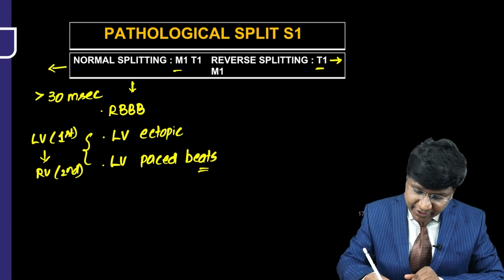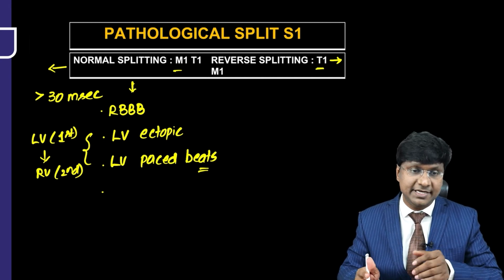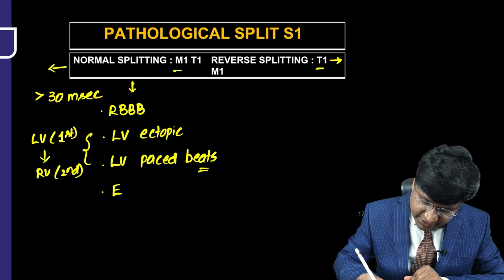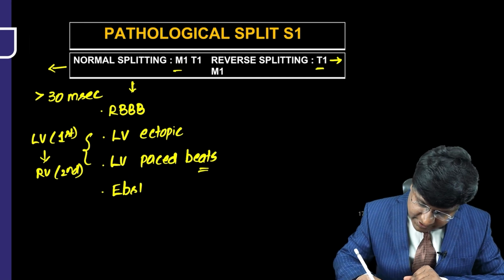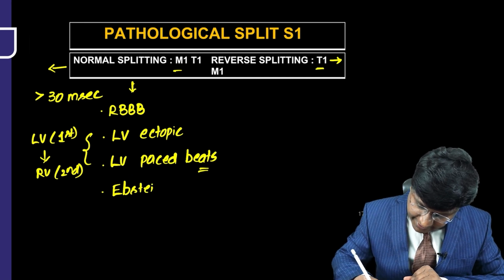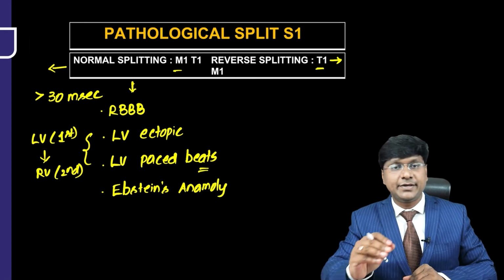Another condition where the split between M1 and T1 will be more than 30 milliseconds is in patients with Epstein's anomaly. In Epstein's anomaly, there will be atrialization of the right ventricle.